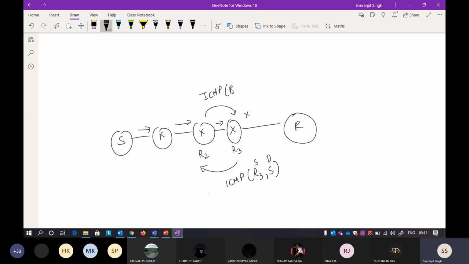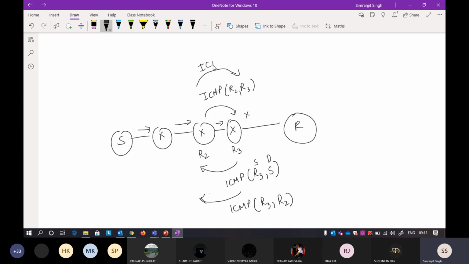So the source will be R2 and the destination will be R3 now. When it reaches R3 again, R3 has to discard the packet because the traffic is still there. When it discards the packet again, it will send an ICMP where the source will be R3 and the destination will be R2. So again, the traffic is not going anywhere till now.